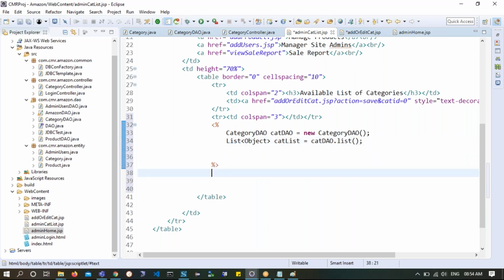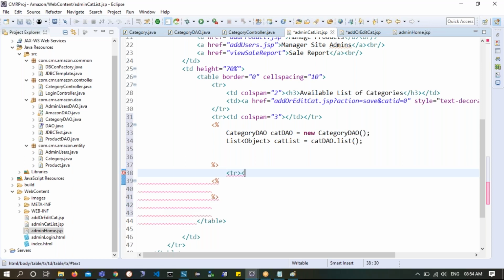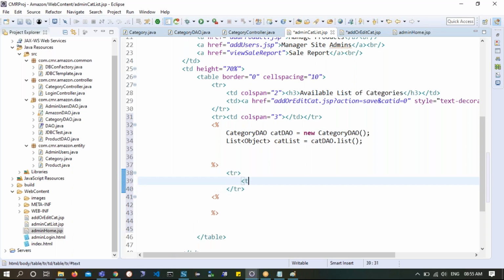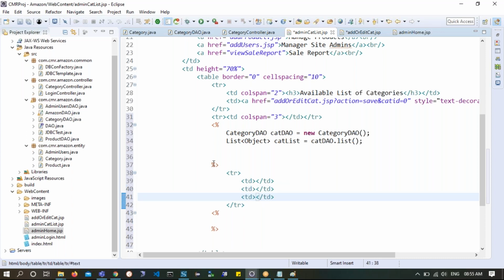Now please understand, my intention is to show these objects, and for each object I want to show the category name and then have a provision to edit it. So here I want to show a number of rows, and with each row I want to show 3 TDs: one TD, another TD, some other TD.